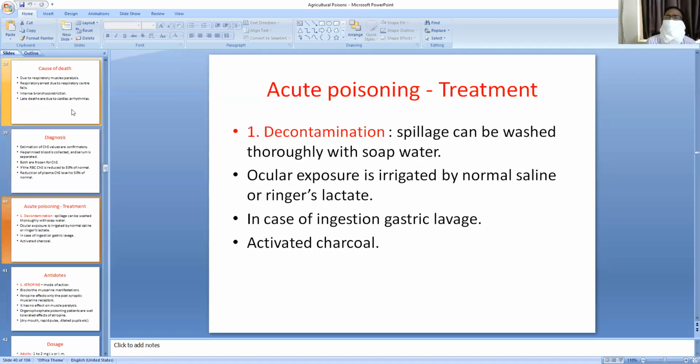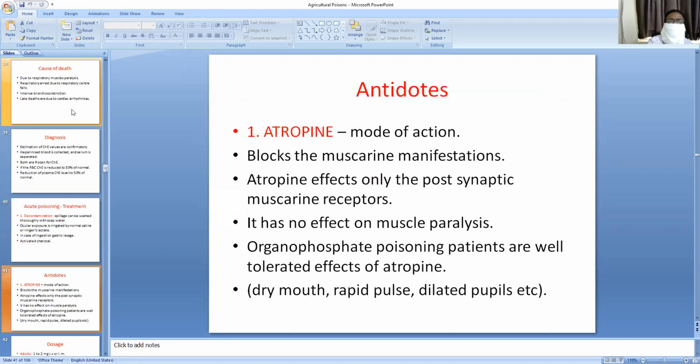So after diagnosis, how to treat the organophosphorus compounds poisoning case? First, decontamination. That means spillages can be washed thoroughly with soap and water. Ocular exposure will be irrigated with saline or Ringer's lactate solution. In case of ingestion, gastric lavage should be used and activated charcoal can be given, but you should not use emesis. Emesis is contraindicated in organophosphorus compounds poisoning.